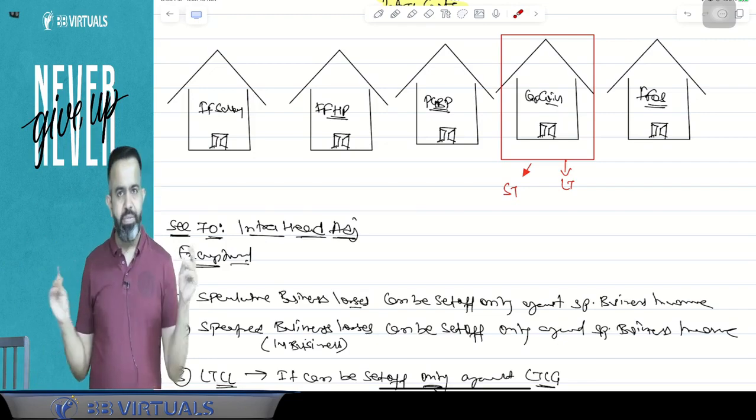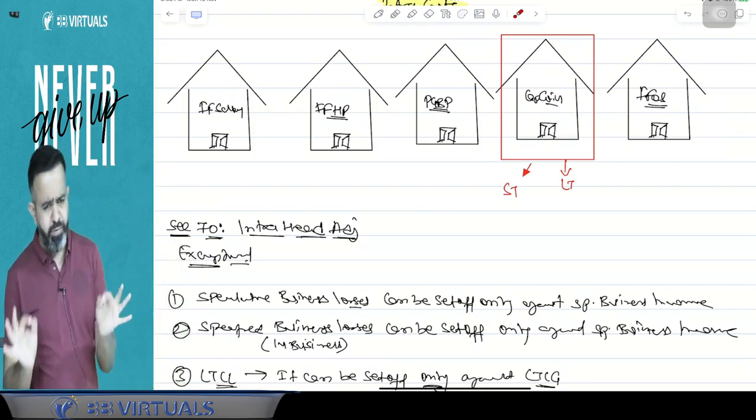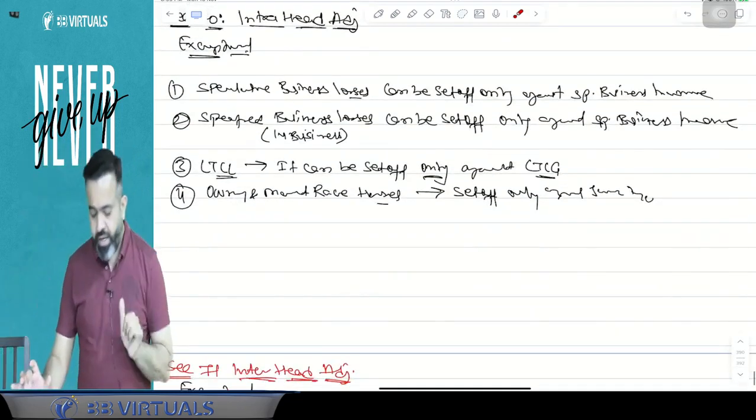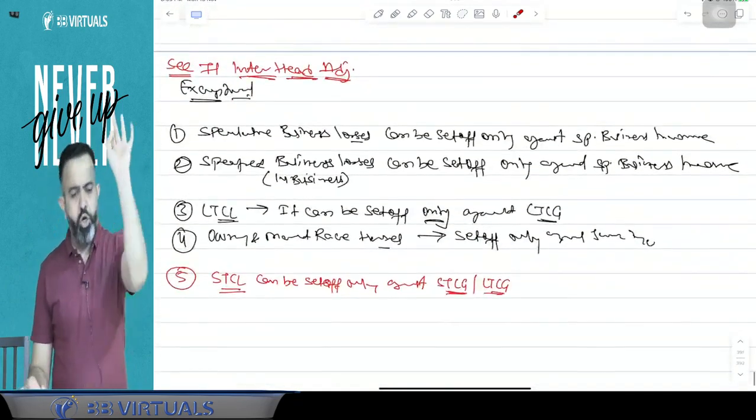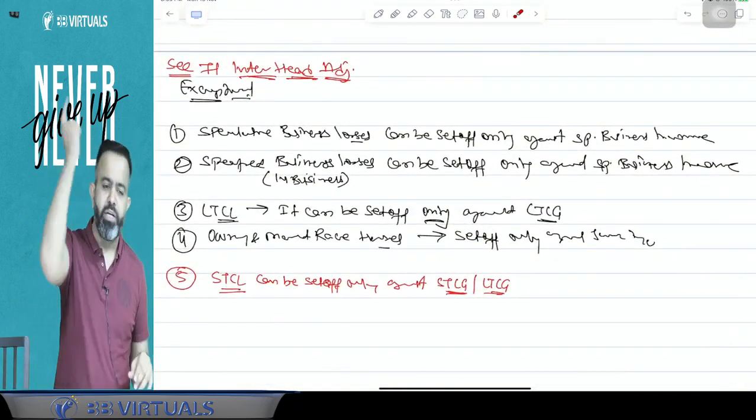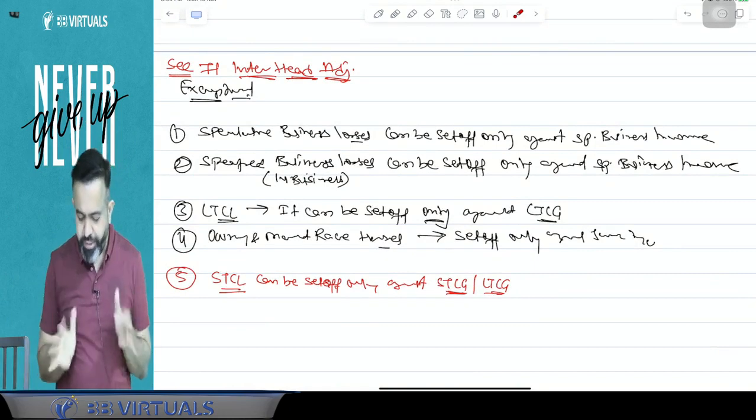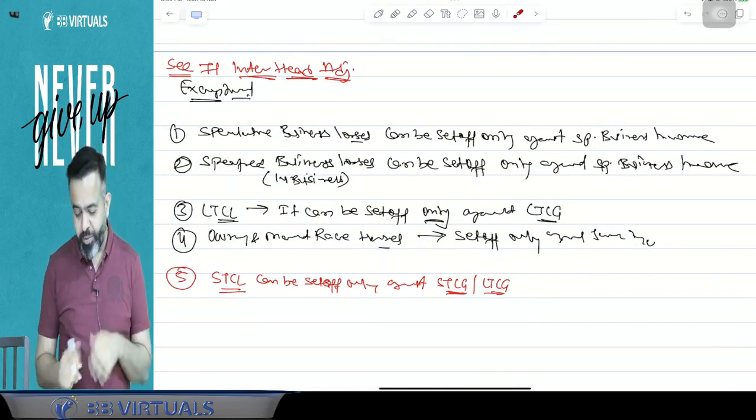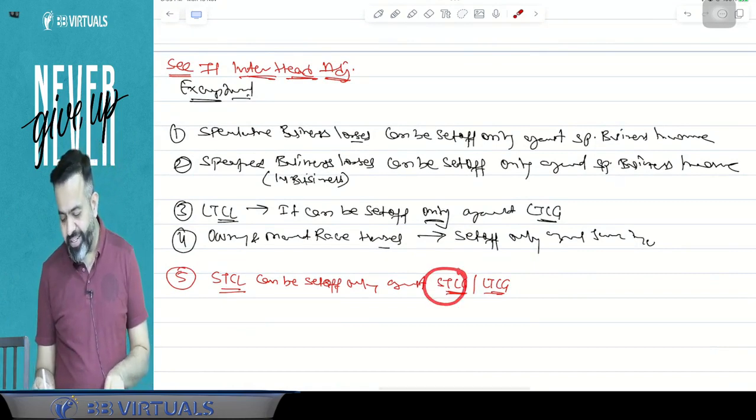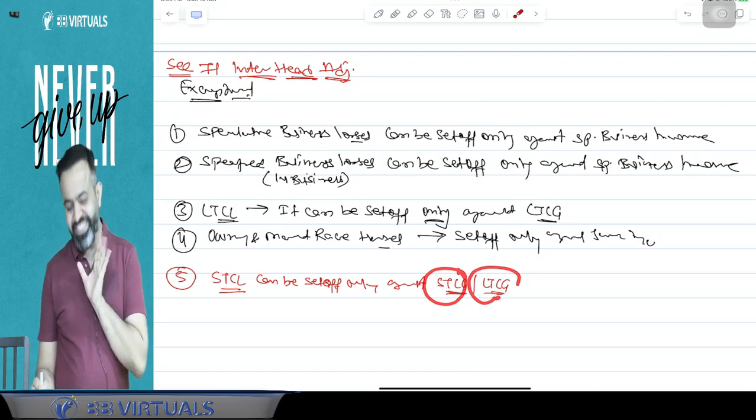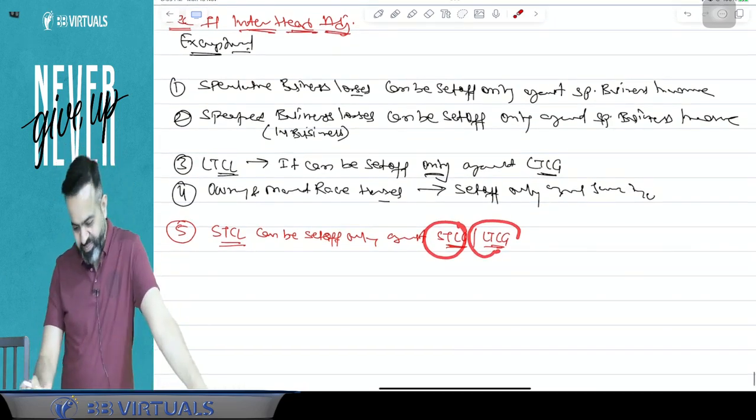In simple words, I am saying that. Try to understand. Okay, guys. If there is a long-term capital loss, then only long-term capital gain. If there is a short-term capital loss, then it can be set off only against short-term capital gain or long-term capital gain. Now, guys, last exception.